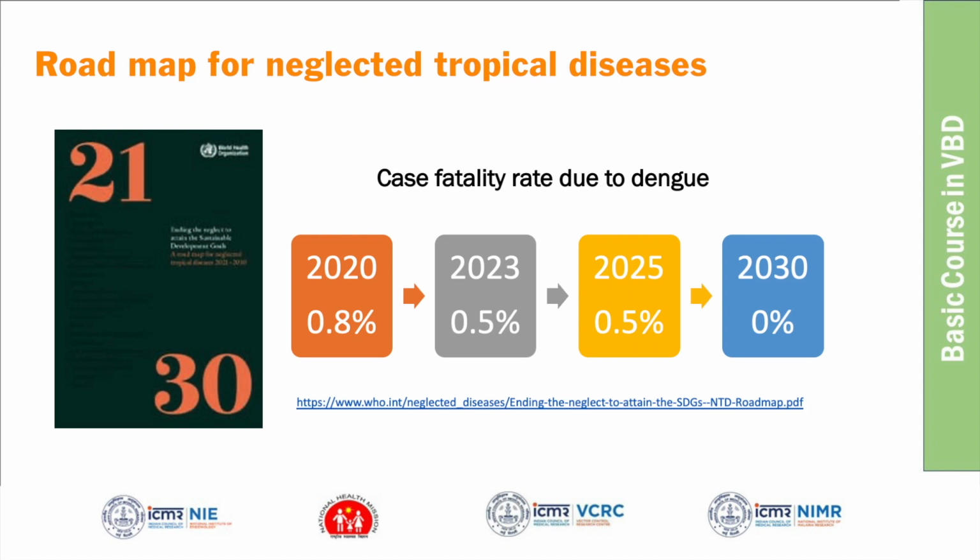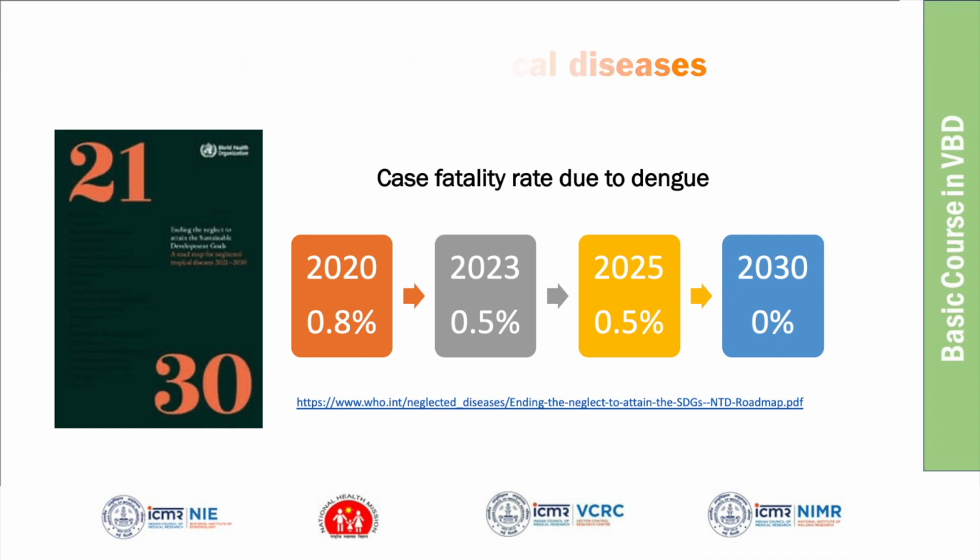And in the control, the first target they have kept is the case fatality rate. The current baseline at the global level is taken as 0.8%, and they want to reduce it to 0%. That is zero deaths from dengue by 2030. So this is the target at the global level adapted for the dengue program. If there are any targets for NVBDCP or national programs, you can share with me because I'm not aware of them.